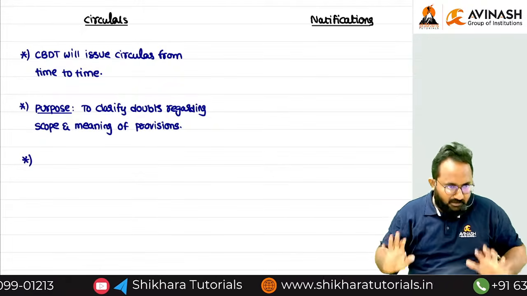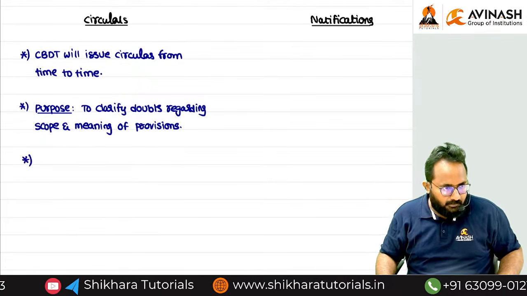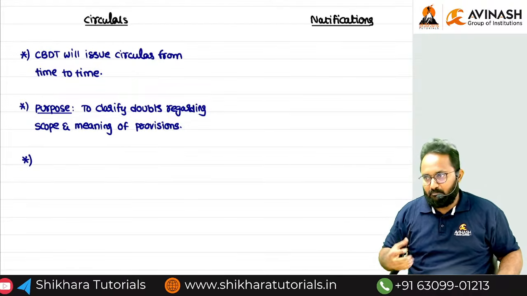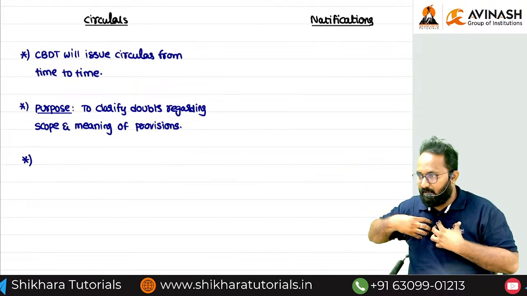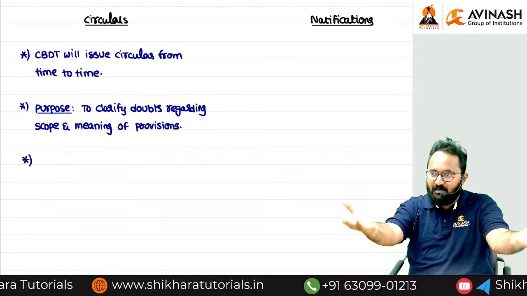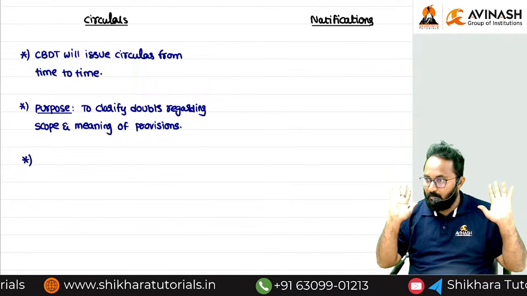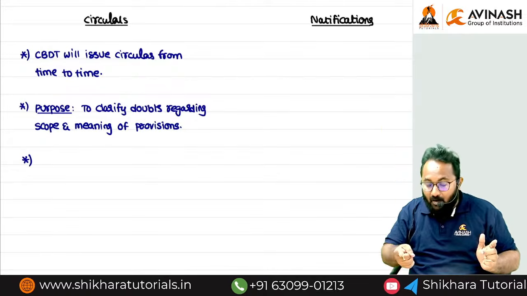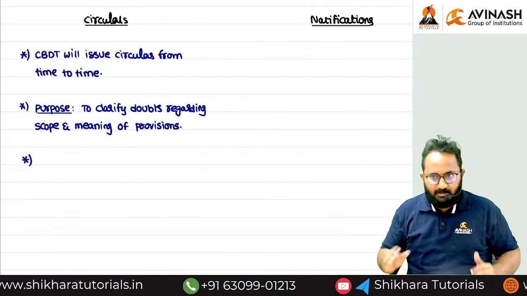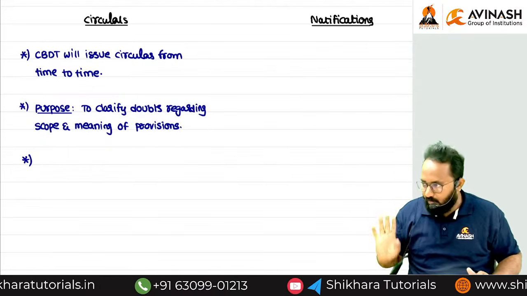Example, you are all students. You don't have any income. Maybe you are salaried employees, but that circular is related to business income. Maybe that circular is applicable to me and beneficial for me, so I will follow. In your case, if it is beneficial, you can follow. Otherwise, you will ignore. But on the department side, they are always bound by the circulars released by the CBDT, because their superior has given an order like a circular, so they have to follow.